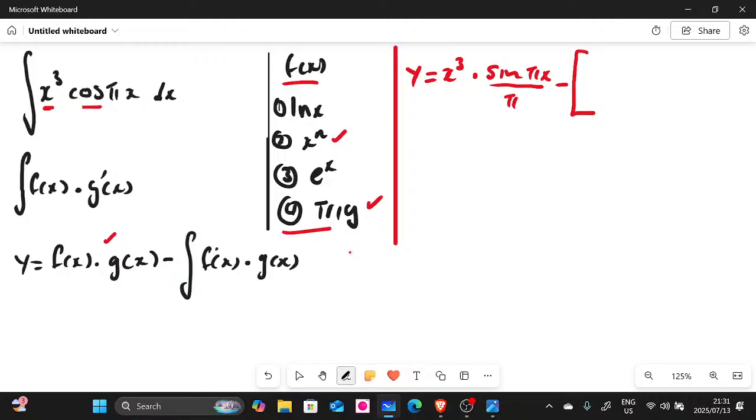Now remember, the second step, what do we do there? We differentiate f of x. So what is our f of x here? Differentiating x to the power of 3 gives 3x squared, multiplied by the integral of that one here, which is sine pi x divided by pi. Let's just put it here for now, and then let's continue. I'm gonna do it step by step, Nokutula.